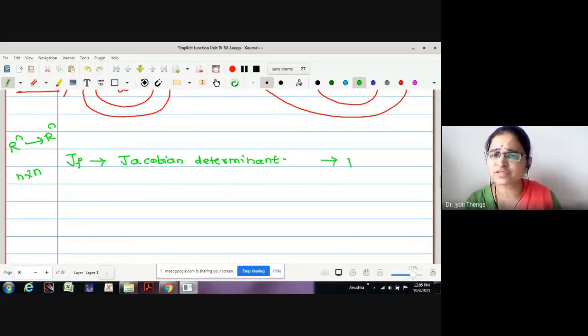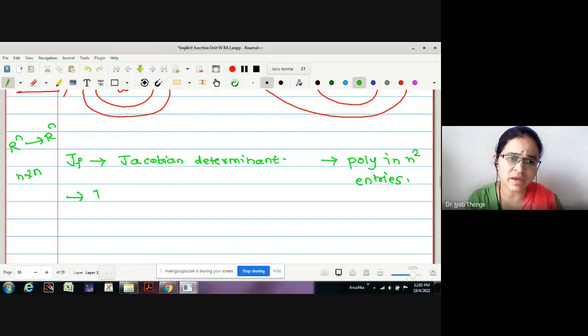Therefore, this will actually be a polynomial in n squared entries, and we have proved that every polynomial is continuous. Therefore, may I say this Jf is a continuous function defined on the set S.